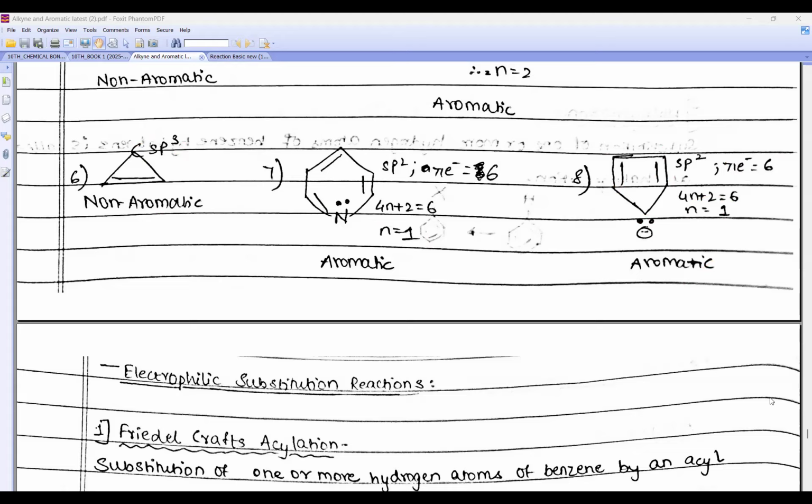Chalo. Chinmay beta, I am giving you this structure. Look. Okay, Chinmay beta, this is carbon. All carbon are sp2 or not? Tell me.